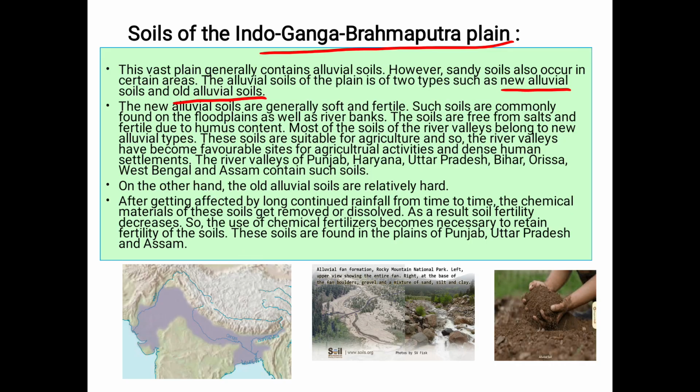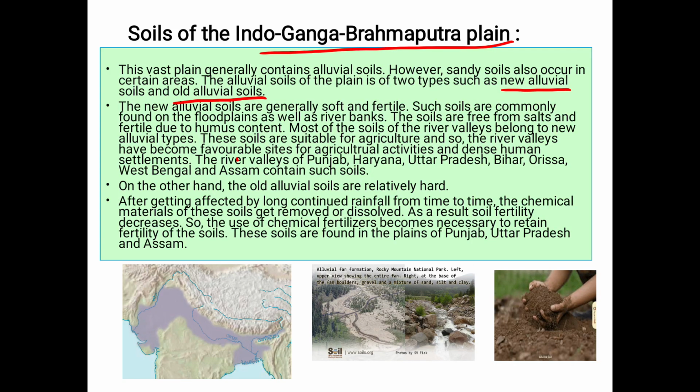Anyway, the soils are free from salts and fertile due to humus content. What content? Humus, which is responsible for the good fertility of the soil. Most of the soils of the river valleys belong to the new alluvial type, the fertile one.